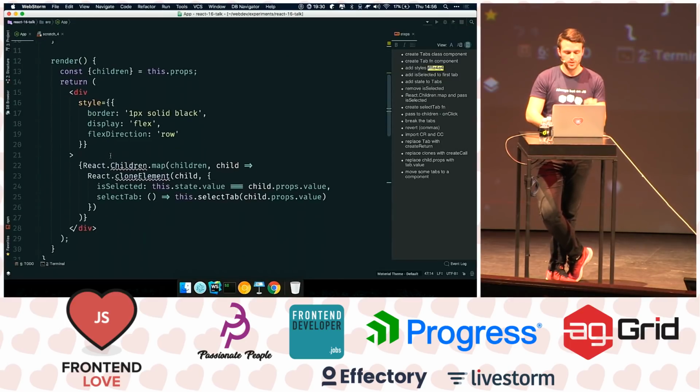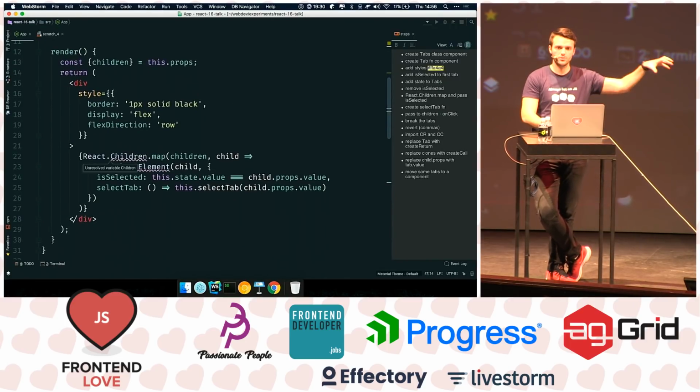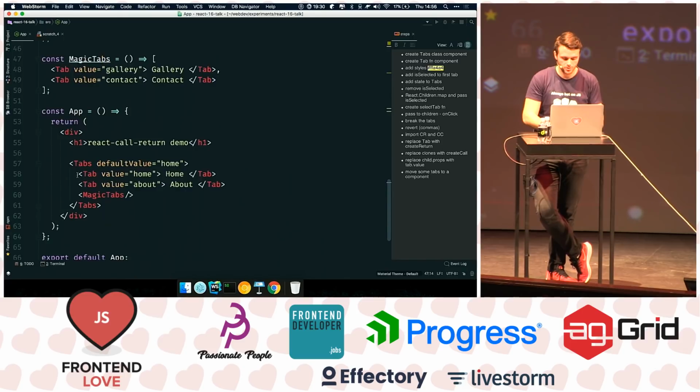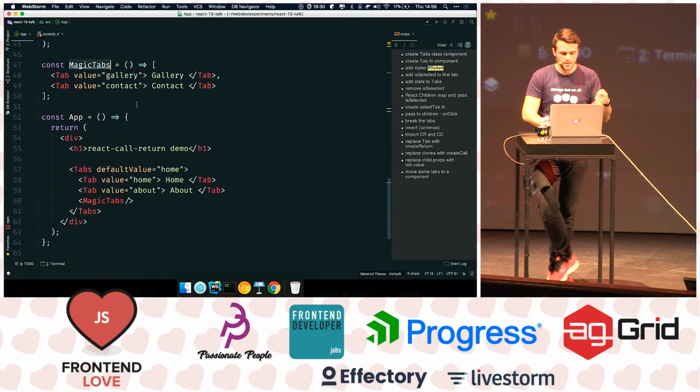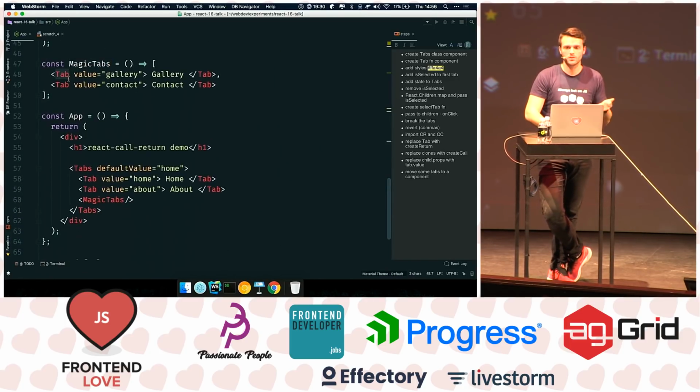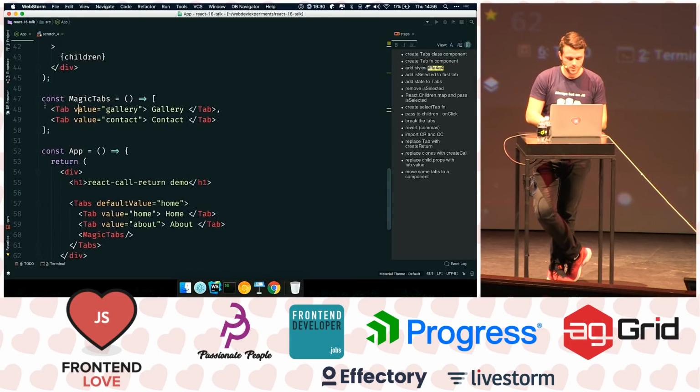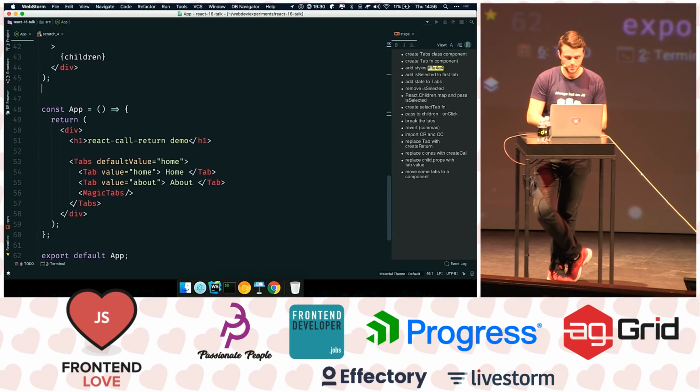Why? Because here we're literally cloning the direct children, not every child that's nested inside. So the direct children are this, this, and this. So magic tabs is actually receiving select tab and value, but what we need is we need tab to receive those two values. So this is why it breaks. So let's revert it, and let's show the solution before we end.